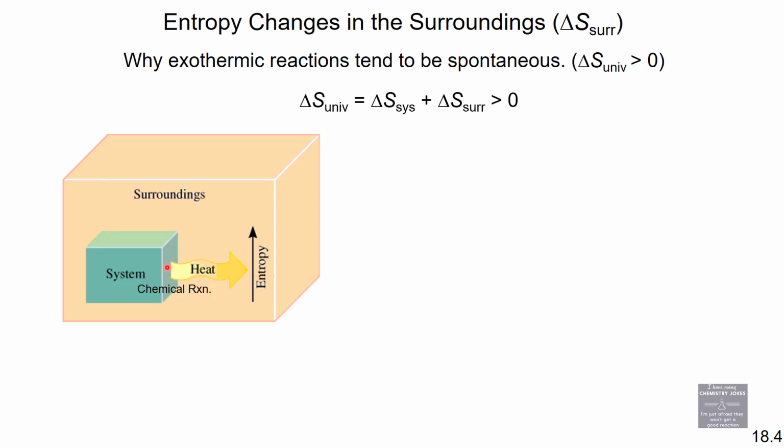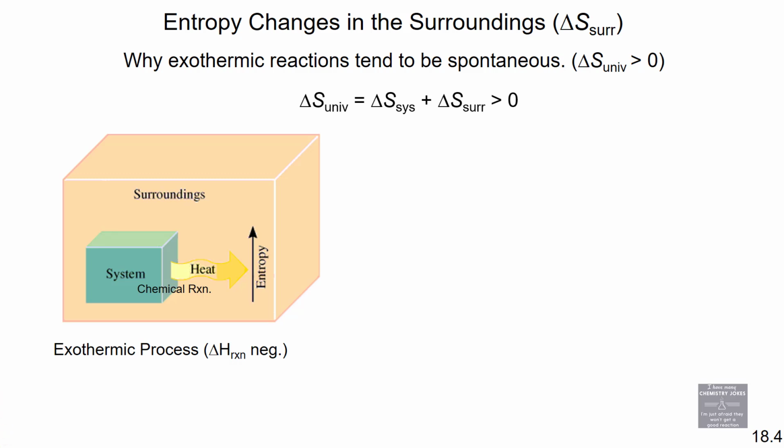If heat is leaving this system, that means this reaction is endothermic or exothermic? Heat leaving, heat exiting, it's an exothermic process. An exothermic process means delta H is positive or negative? Negative. So this is an exothermic process and delta H is negative.